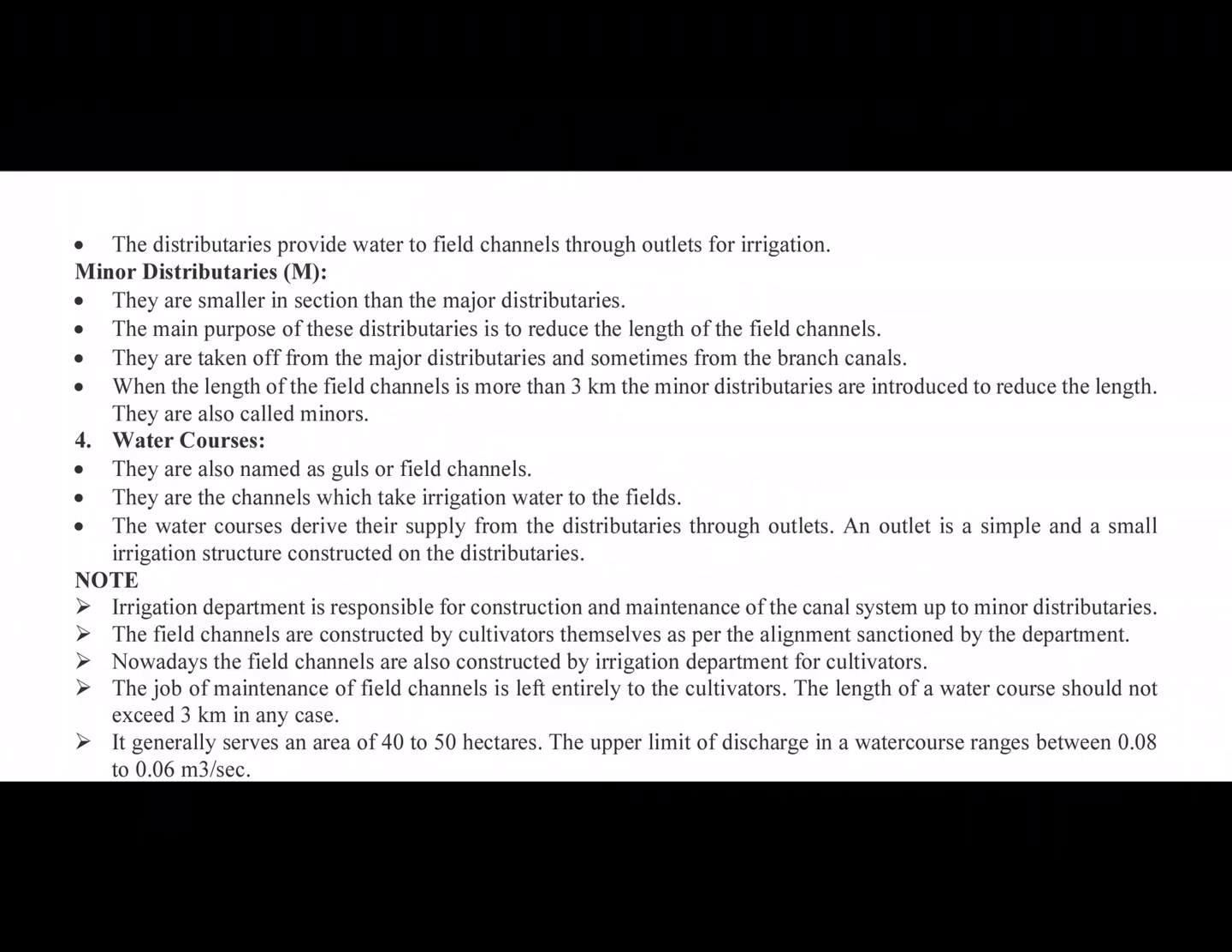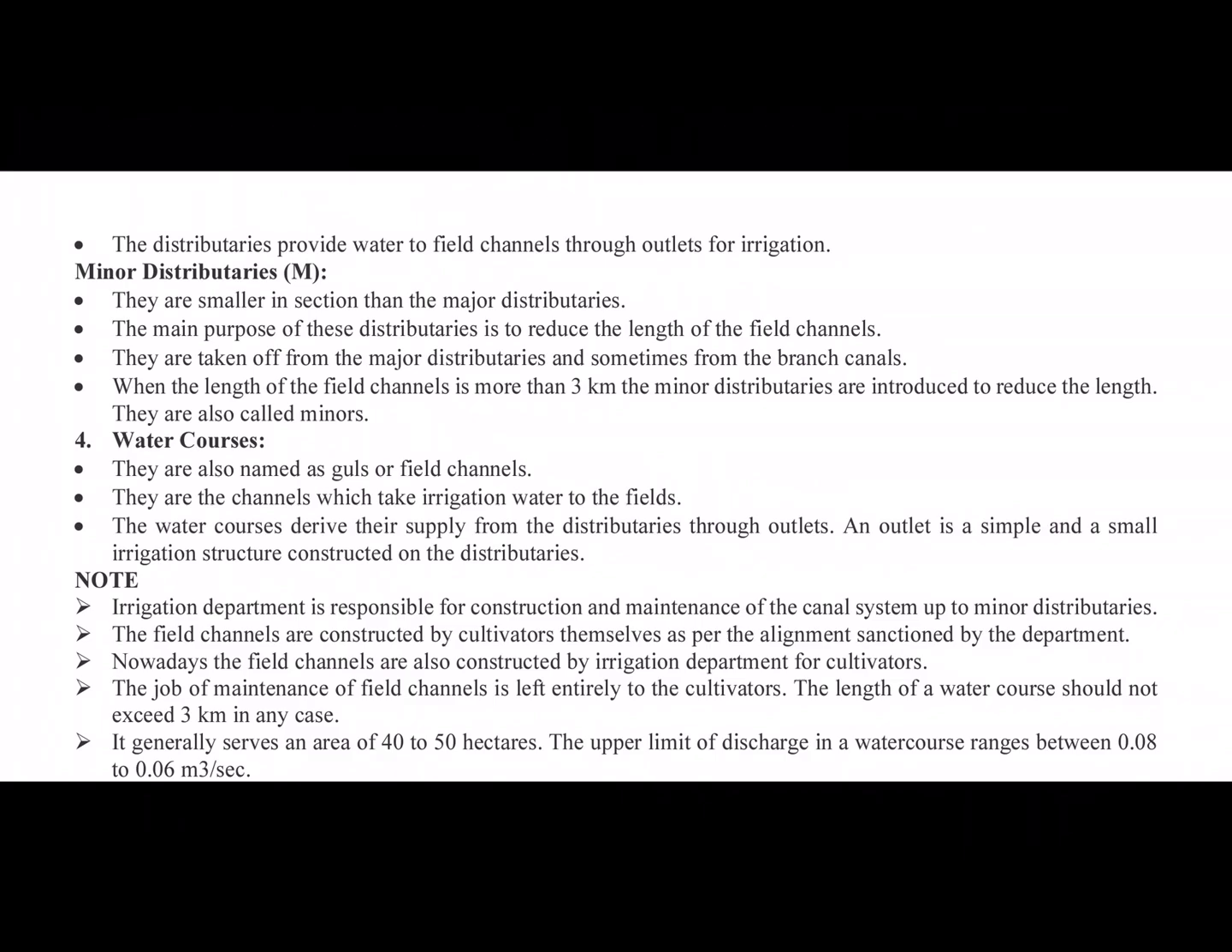Distributary provides water. Major distributaries provide water to the field channels through outlets for irrigation. Now come minor distributaries. They are smaller in section than the major distributaries. The basic difference is that when the length of a field channel is more than 3 kilometers, minor distributaries are introduced to reduce the length.